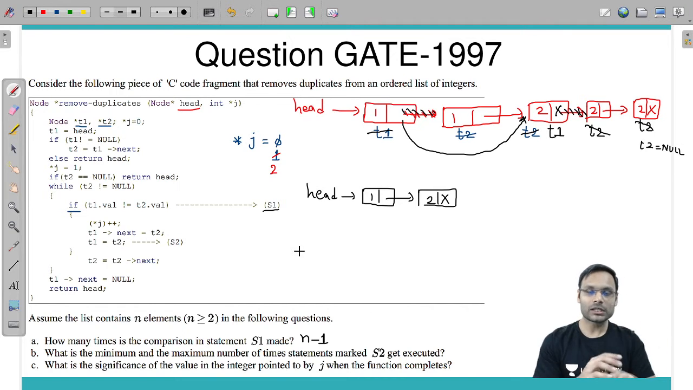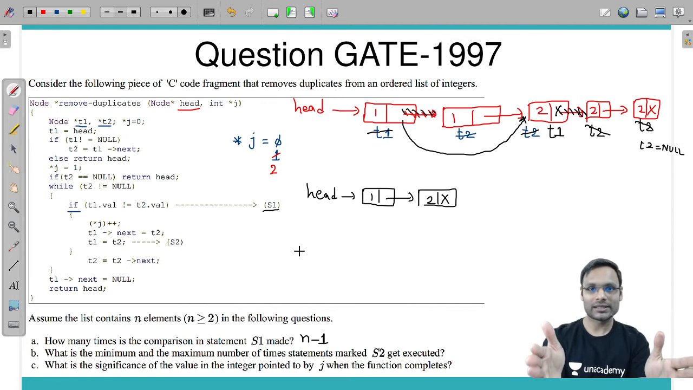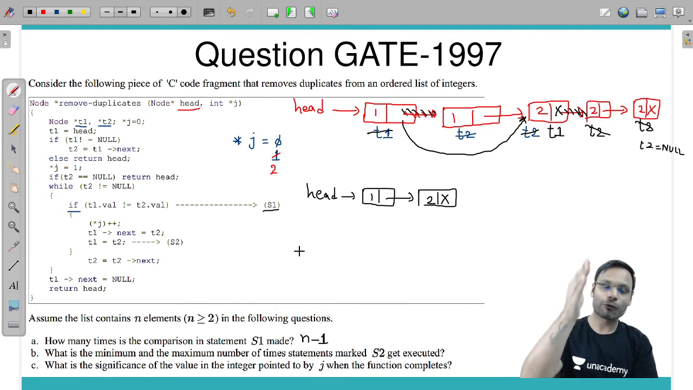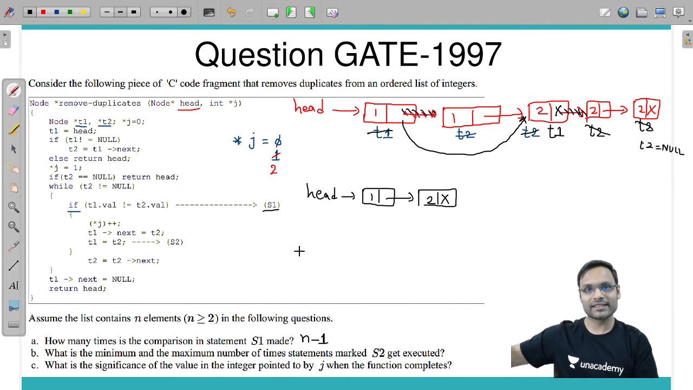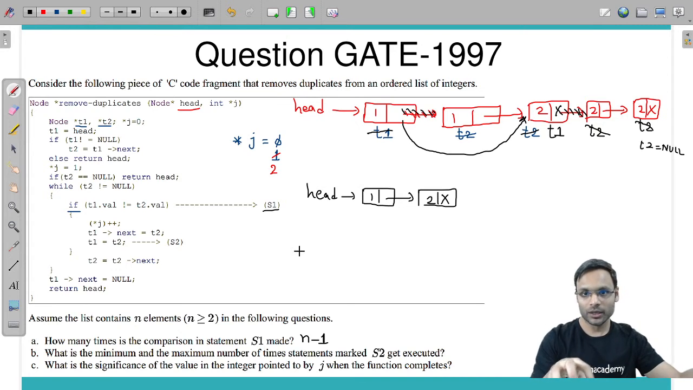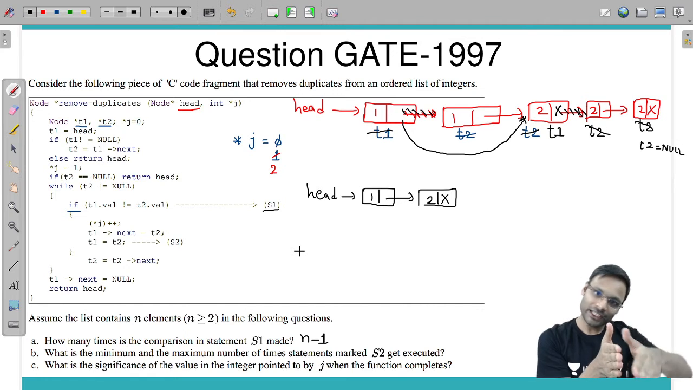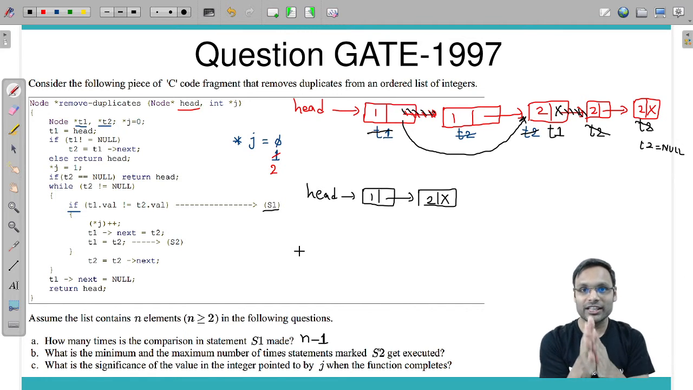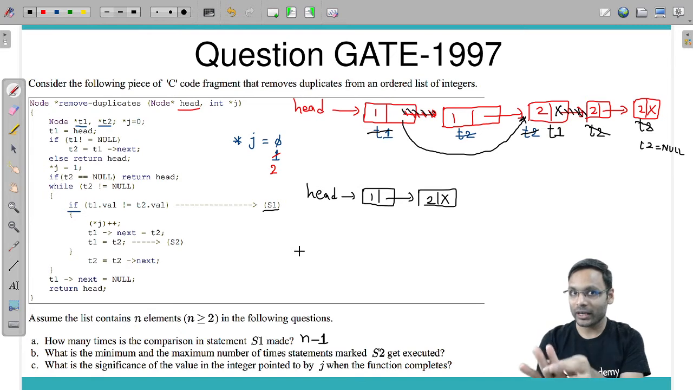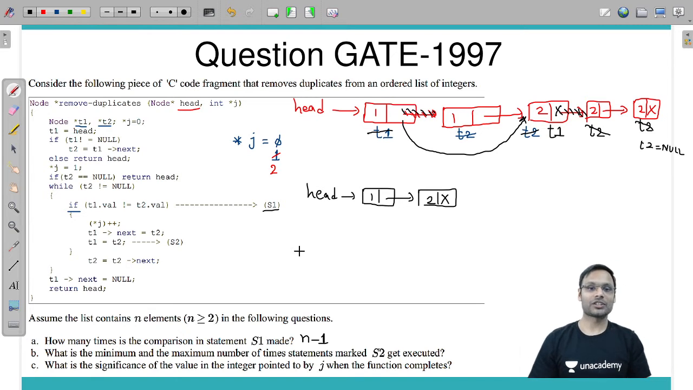So what we do is we start T1 from the first node and T2 from the second node, and then T2 goes from second to third, fourth, fifth, sixth, seventh, eighth, up to the nth node, and we are comparing T2 with T1. So T2 starts from the second node to the last node, which means T2 points to n minus 1 nodes, and that many comparisons you will make in the S1 statement.